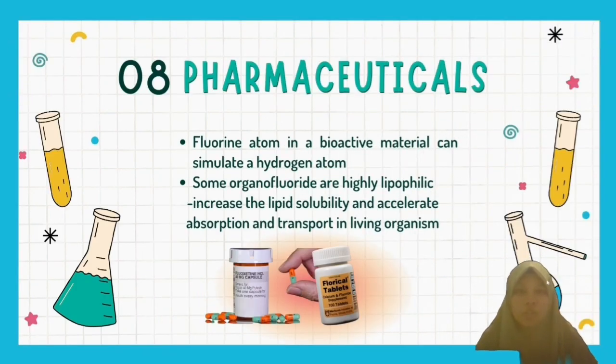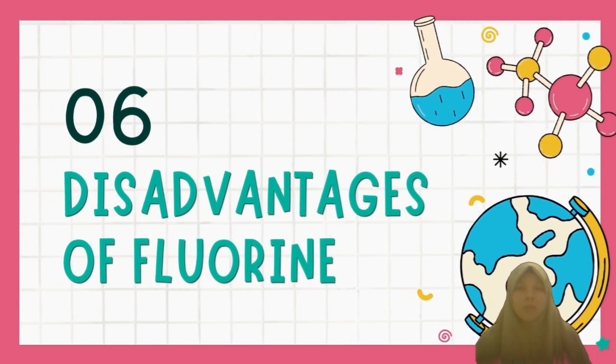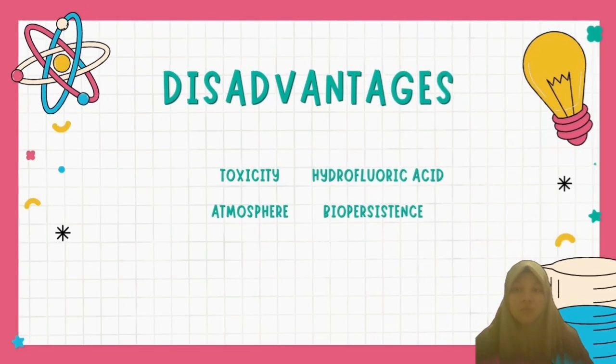Last but not least, application of fluorine in pharmaceuticals. A fluorine atom in a bioactive material can simulate a hydrogen atom. Some organofluorides are highly lipophilic, which increases lipid solubility and thus accelerates the absorption and transport in a living organism. Next, disadvantages of fluorine can be described in toxicity, hydrofluoric acid, atmosphere, and bioresistance.